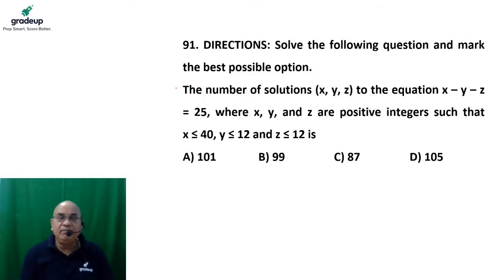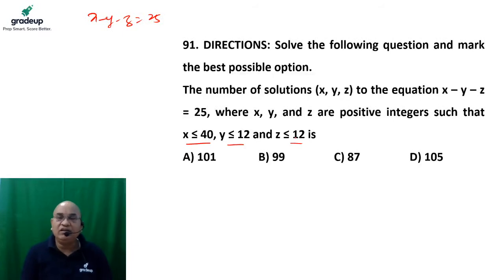It is given: the number of solutions for x, y, and z to the equation x minus y minus z is equal to 25, where x, y, z are positive integers, such that the maximum value of x cannot be more than 40. So the maximum value of x is 40, that of y is 12, and that of z is 12.